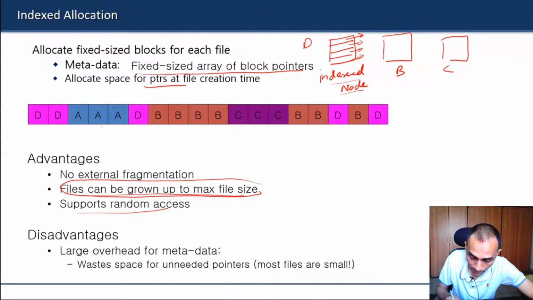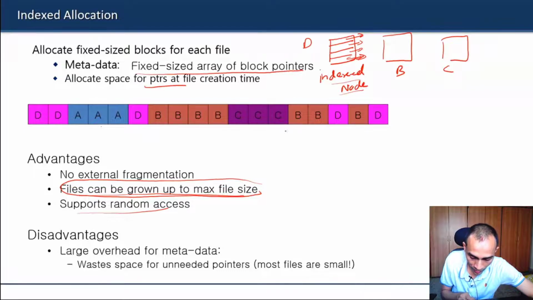If you have direct pointers, you will have some limit on the size. So each file can have a maximum size, which you can calculate depending on the number of pointers that you can allocate for each index node.